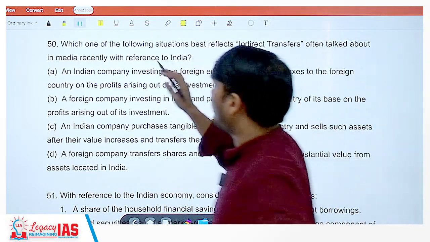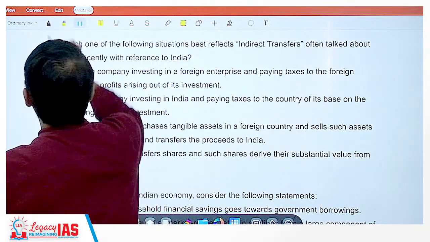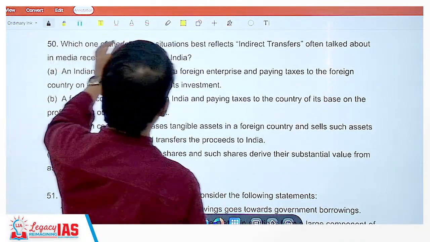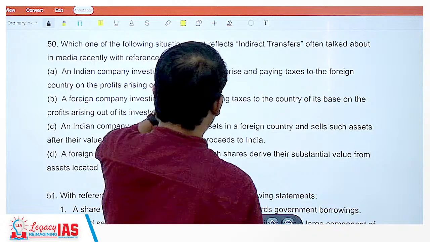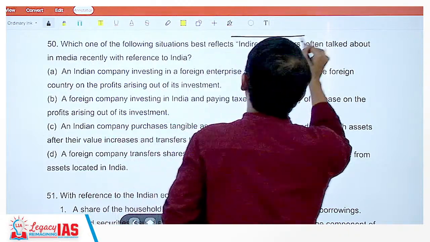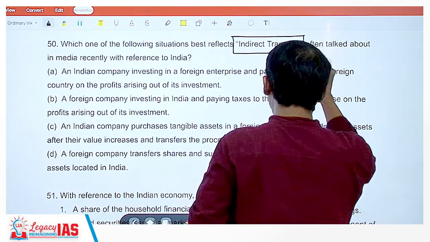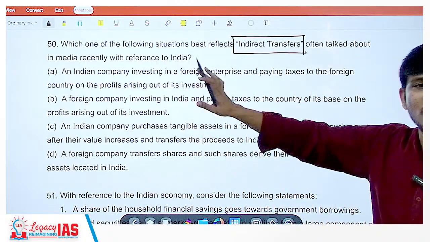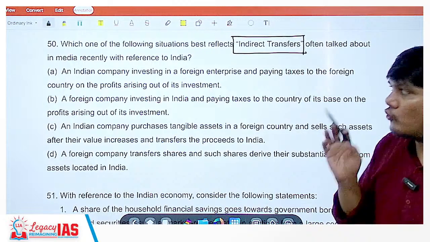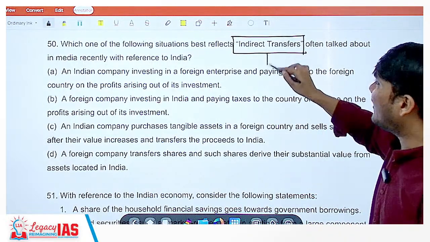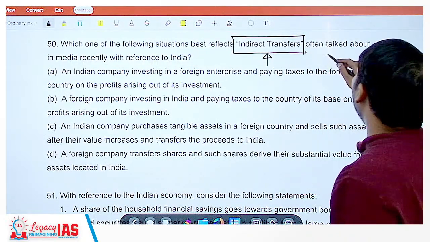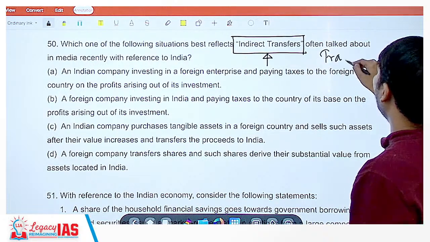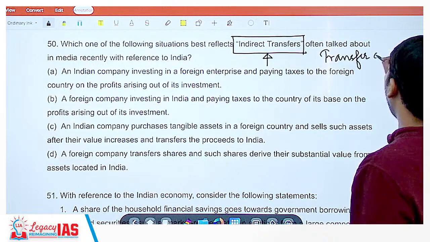Now let's do it from the very beginning. The question has given a statement, which one of the following situations reflects indirect transfers? Now the definitions they have given are the definitions of different things. So either you should directly know that indirect transfer talks about the transfer of shares.